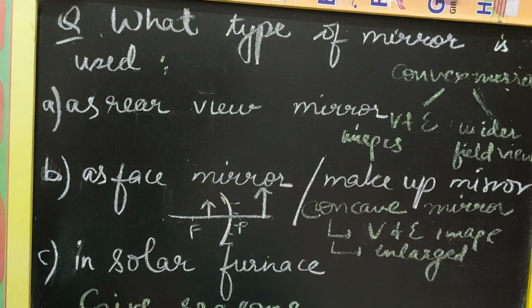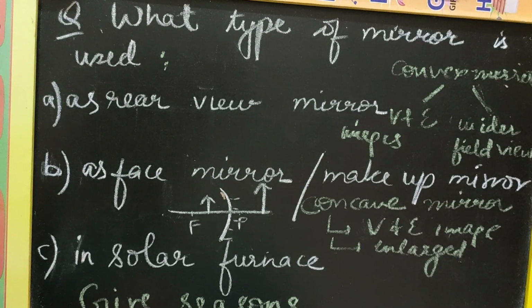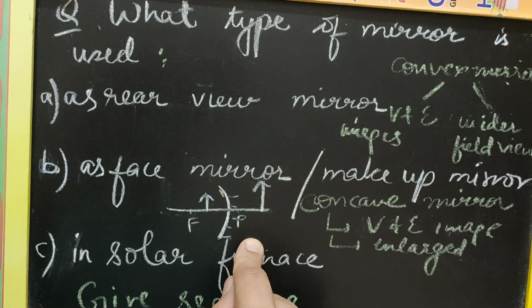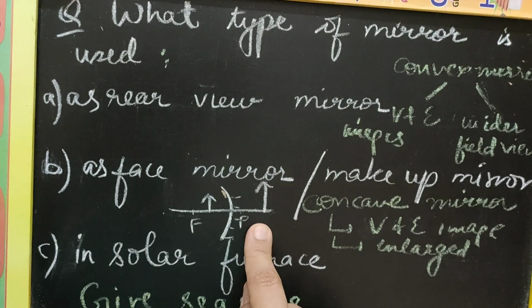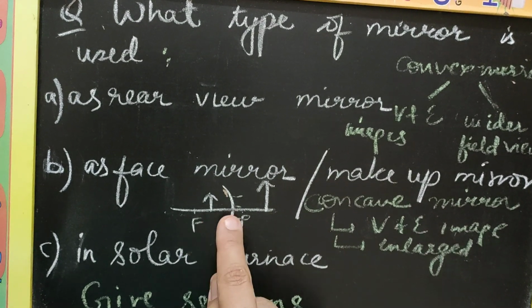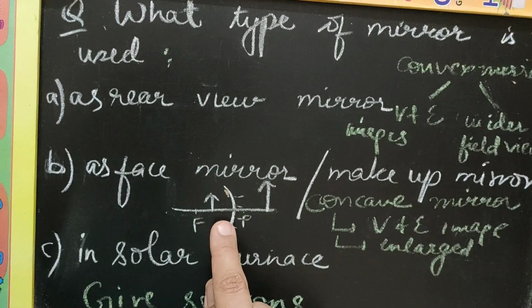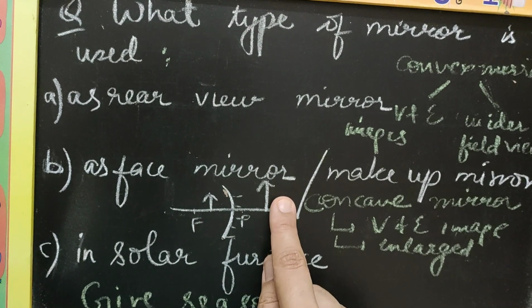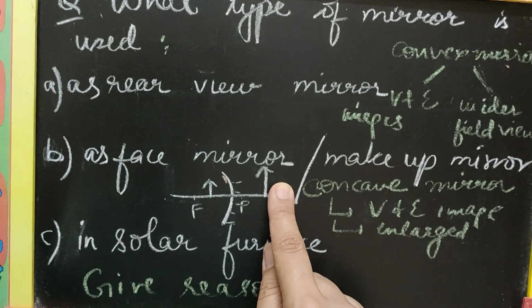Why is a concave mirror used as a face mirror or a makeup mirror? Explain with the help of a ray diagram. So you will be drawing the last ray diagram here, where we show that the object when placed between pole and focus, the image formed is virtual, erect, magnified, behind the mirror.